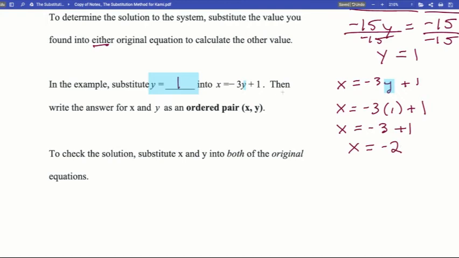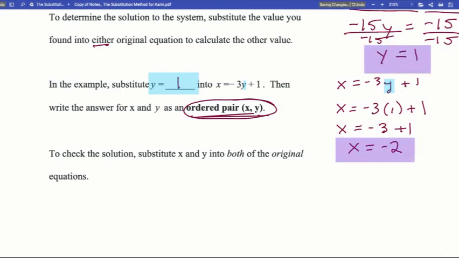Perfect. It says then write your answer for x and y as an ordered pair. This is really important. Just finding these answers is not enough. You have to put them in as a coordinate pair, x, y. So my final answer is going to be negative 2, 1.